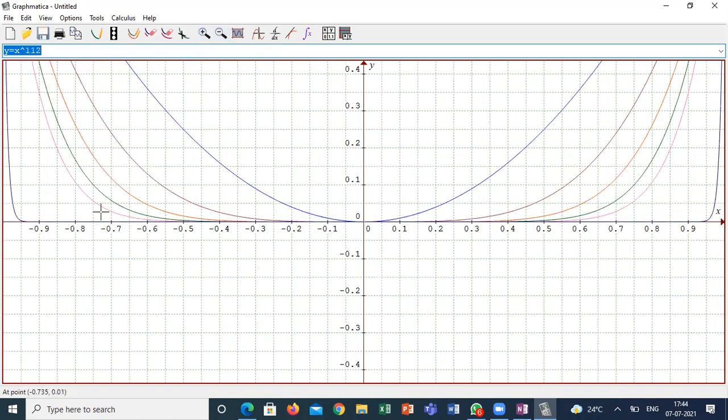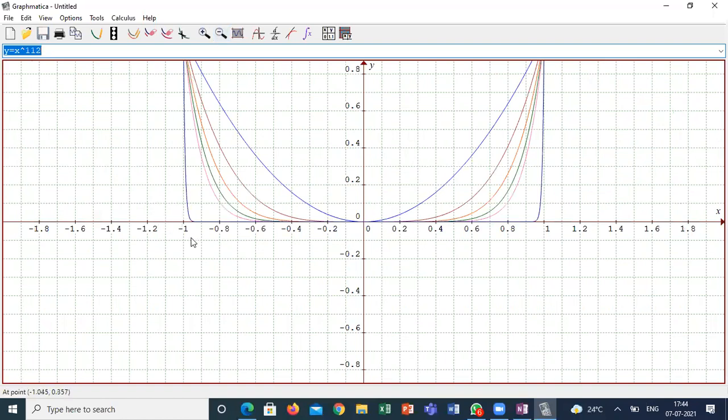This is a graph for x power 12. Even I am unable to see the graph between 0.1 to 0.9. That means from 0 to 1, the change is very negligible. But immediately, if I am going from 1 to 2, what is happening? The variation is very huge here. When it is passing from 1 to 1.2, you can see the difference between 1 and 1.5, at 1.1 itself, the variation is almost approaching very high.